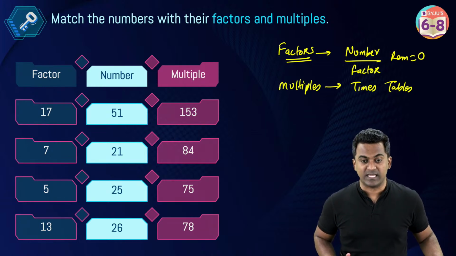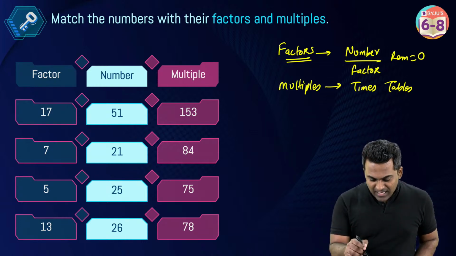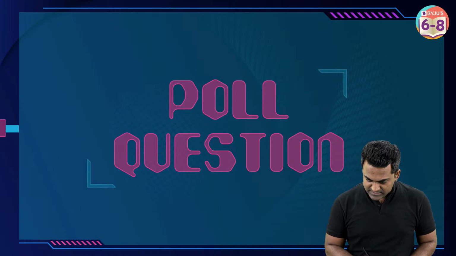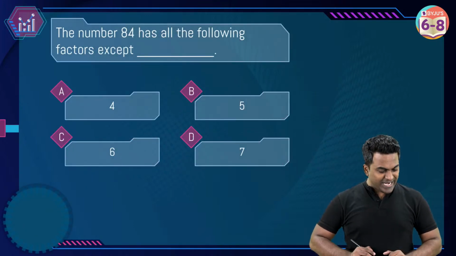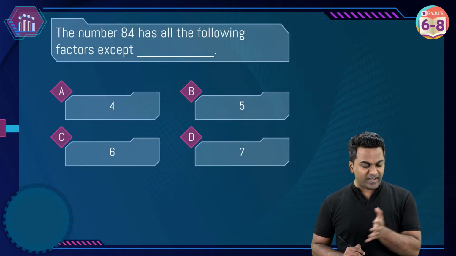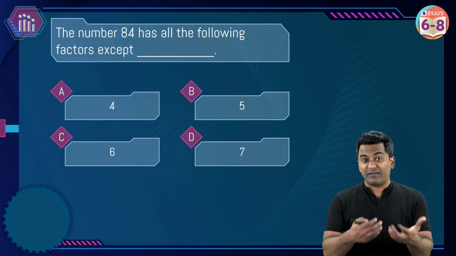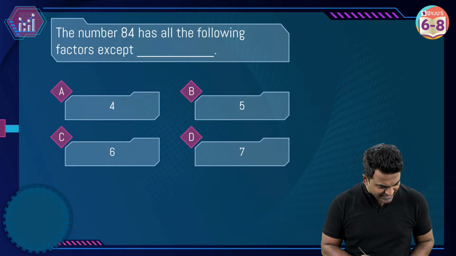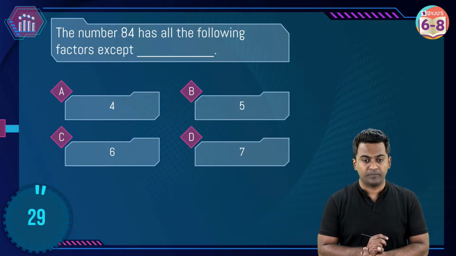Yes, Dhruvi is asking good questions today. All right, come on. Now I will answer your questions, but I have a question for you to just make sure again you've understood all of these things. Let's see what the question is. The number 84 has all the following factors except what? So you have to decide the number which is not a factor of 84. 30 seconds would be given and the time has started.